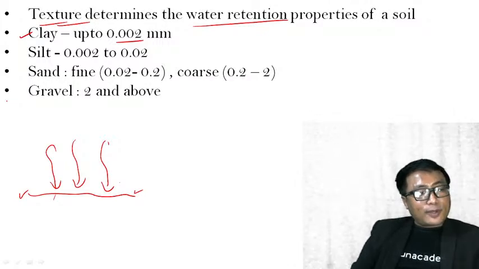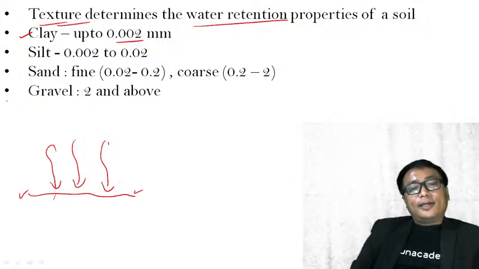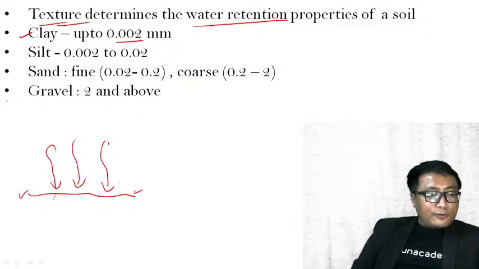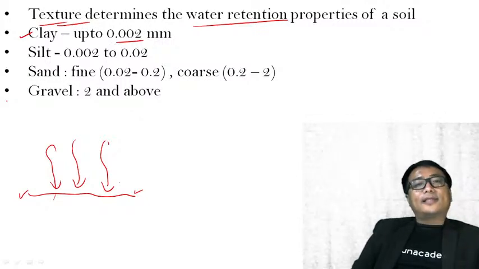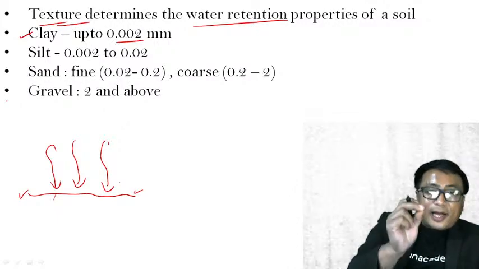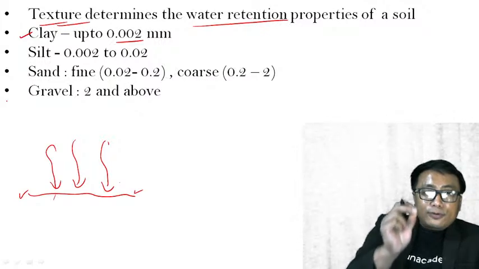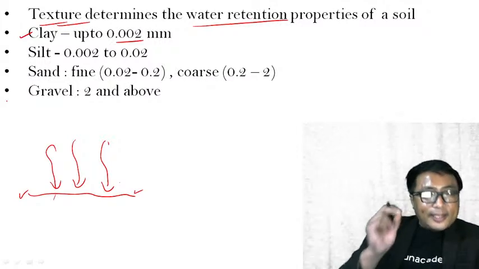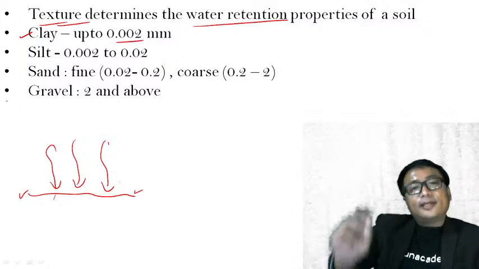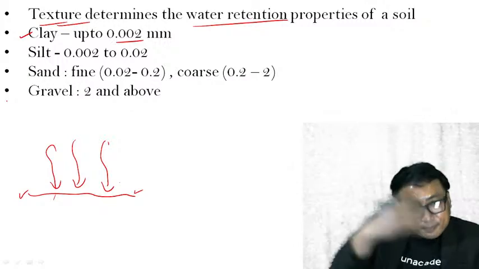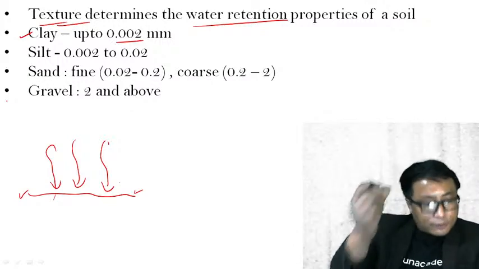A particle of the size up to 0.002 mm is known as clay. So clay is the smallest particle that combines together to form soil.